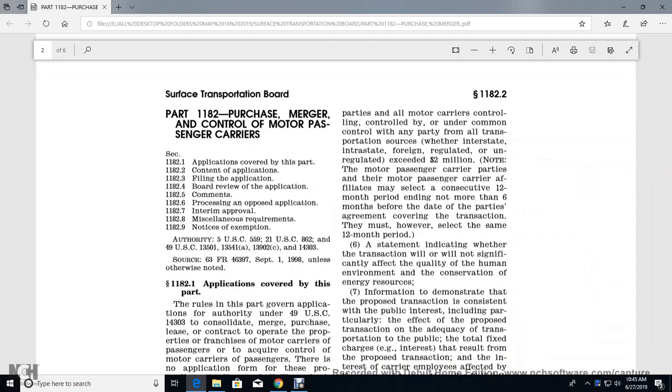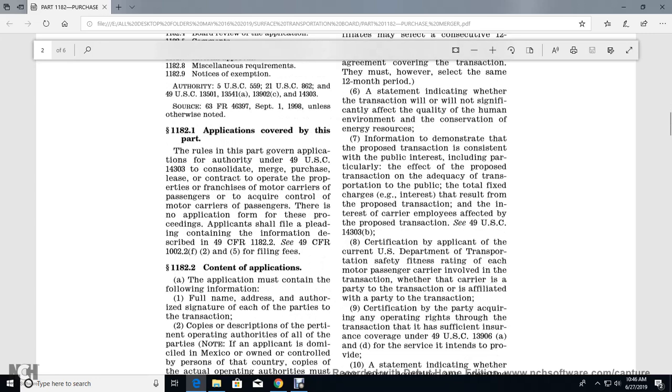1182.1 application covered by this part. 1182.2 content application. 1182.3 filing applications. 1182.4 board review of application. 1182.5 comments. 1182.6 processing opposed application. 1182.7 interim approval. 1182.8 miscellaneous requirements. 1182.9 notice exemption.